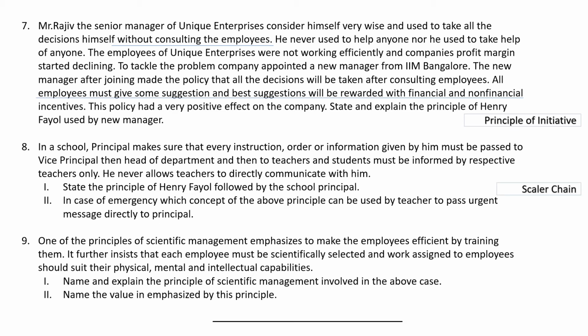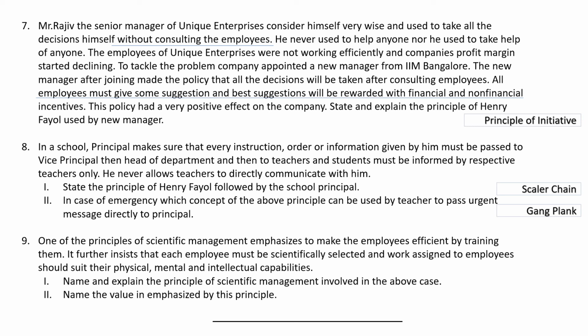When there is a line of authority and no person is allowed to break this line of authority to contact one person, so he has to follow that line of authority always. So this is the principle of scalar chain. Part B, in case of emergency, which concept of the above principle can be used by teacher to pass urgent message directly to the principal? So there is a provision in case of emergency which is always there, but the person has to explain what is the reason of such an emergency. So this is gangplank.